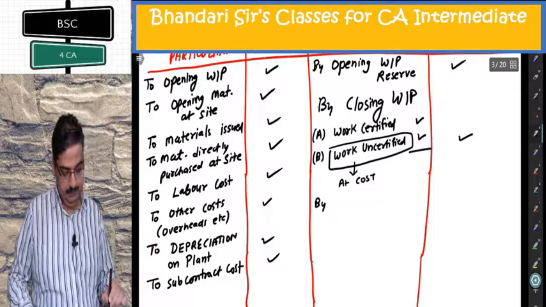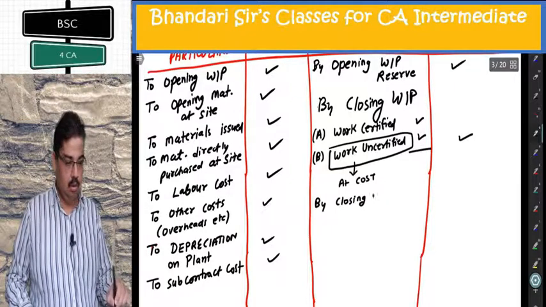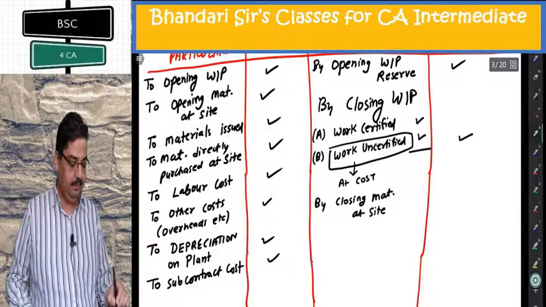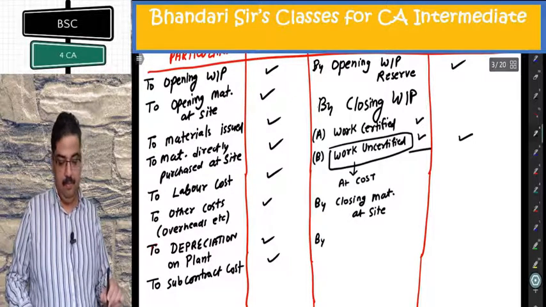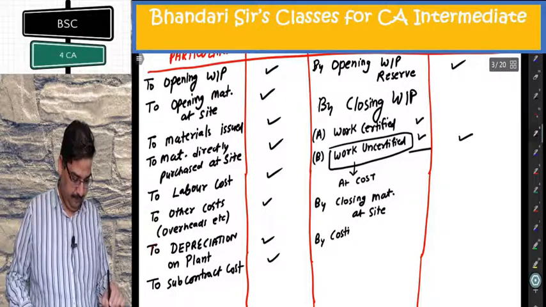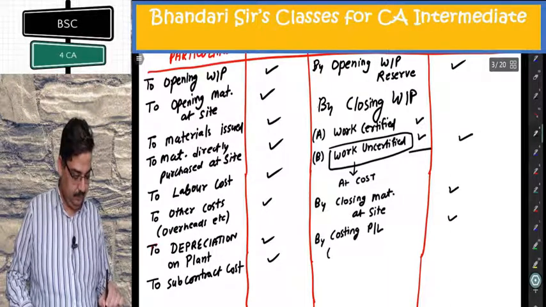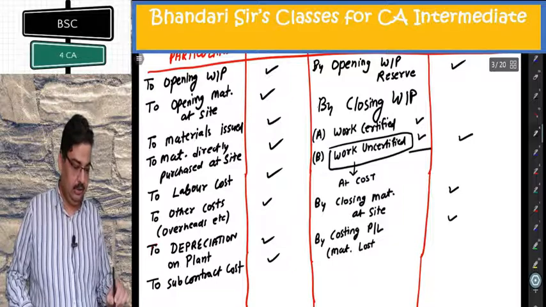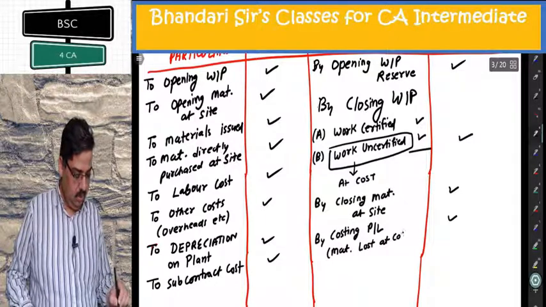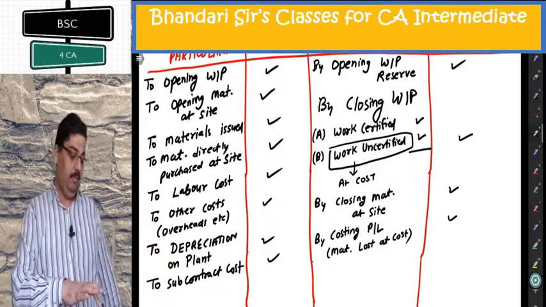By closing material at site. By costing P&L, material lost at cost. If there is any loss of material, I will be putting here by costing P&L.